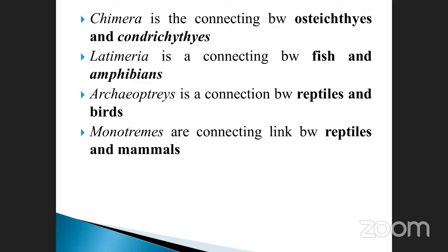This is also another important one. These are very, very important. Questions: Archaeopteryx, monotremes, connection between the reptiles and mammals. They may ask the question, which one of the following is the connection between the reptiles and mammals? Monotremes, Archaeopteryx, Latimeria, and Chimera. They may ask such questions. You have to find out the correct answer. Note it down. Archaeopteryx is nothing but the link between reptiles and birds.